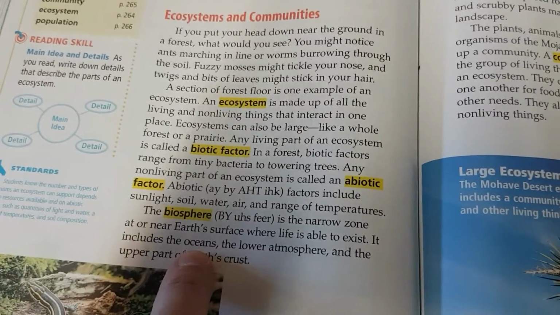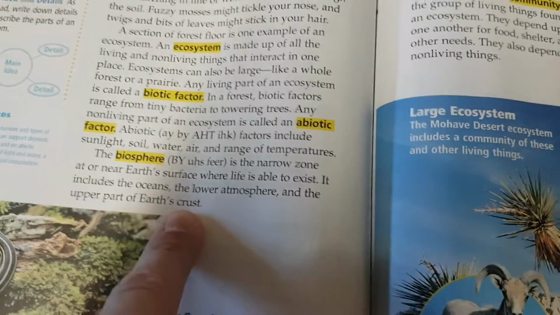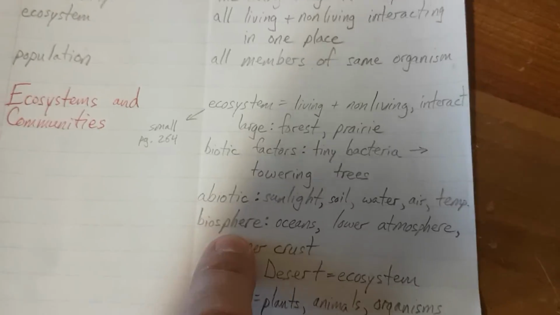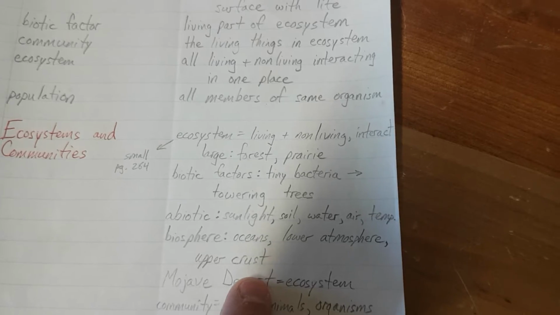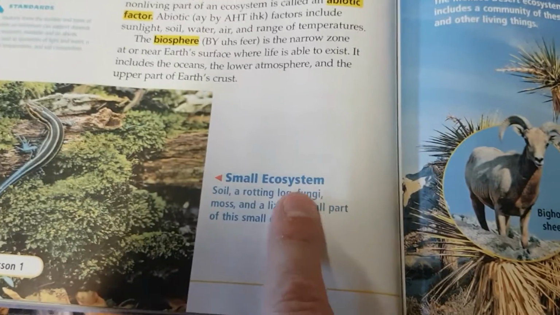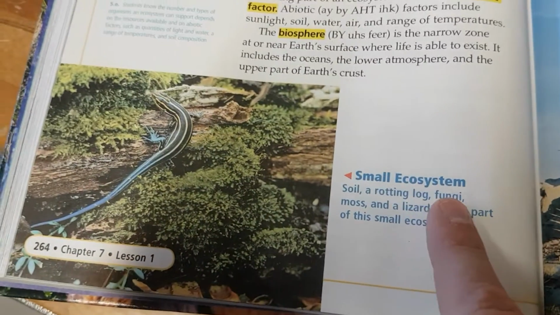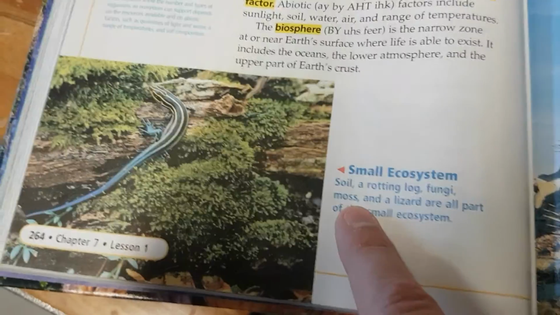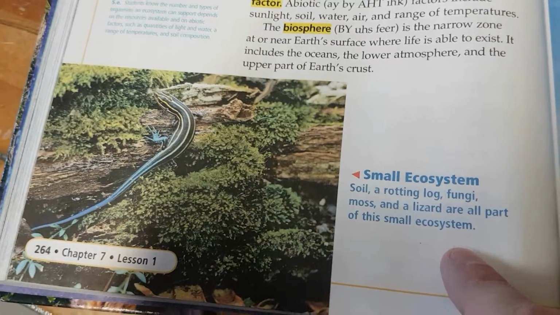It includes the oceans, the lower atmosphere, and the upper part of Earth's crust. Biosphere, oceans, plus lower atmosphere, plus upper crust. Small ecosystem. Soil, a rotting log, fungi, moss, and a lizard are all part of this small ecosystem.